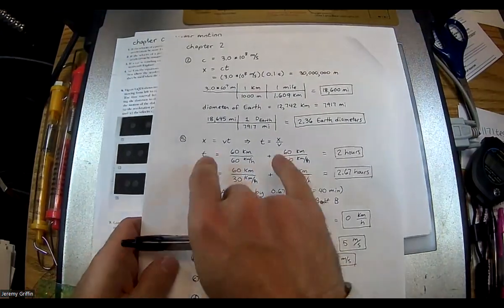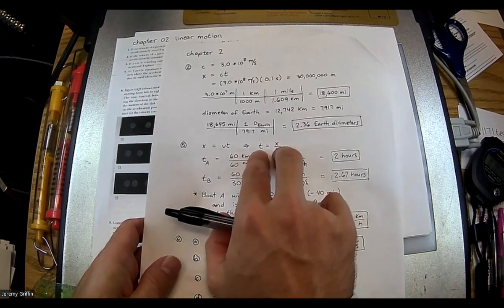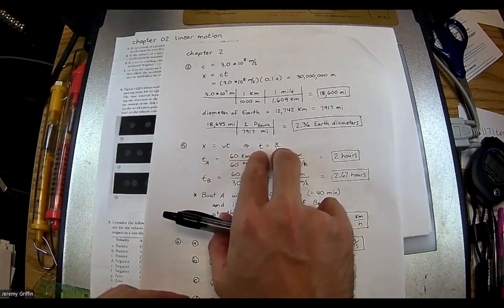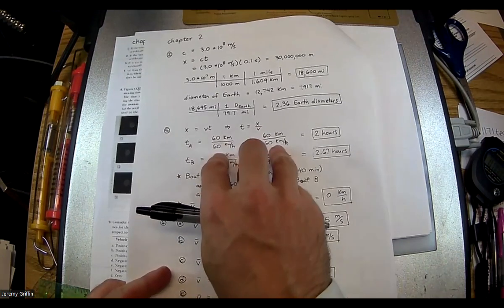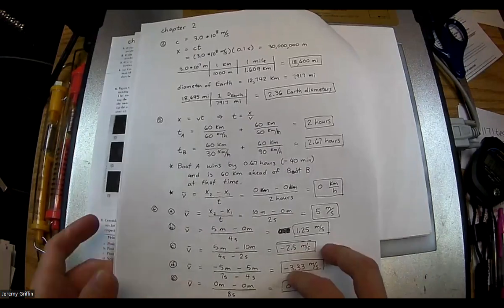I got distance equals speed times time, right? So can you switch that around and get time, therefore, would be distance divided by speed? Yep. All right, here's the two halves of the race for one guy, two halves of the race for the other guy, and you can solve for the amount of time. Guys get that? Yep.